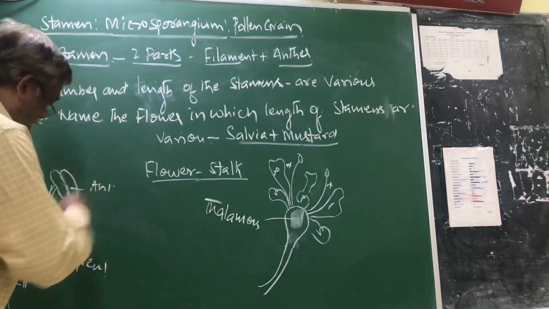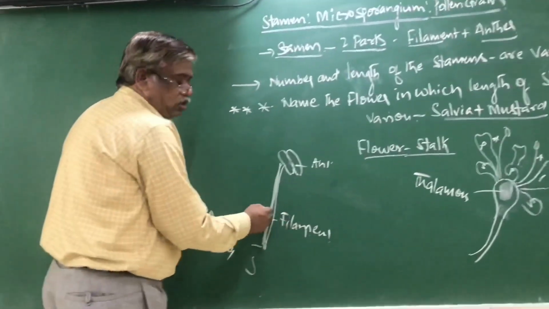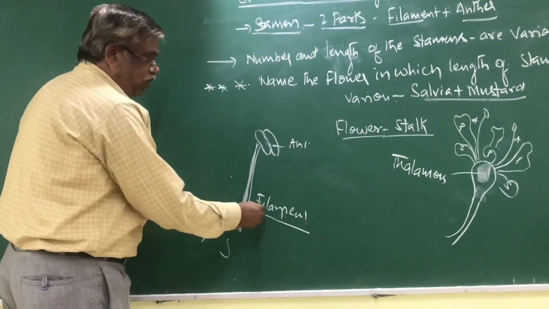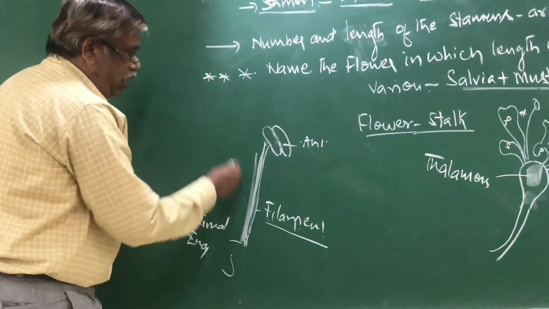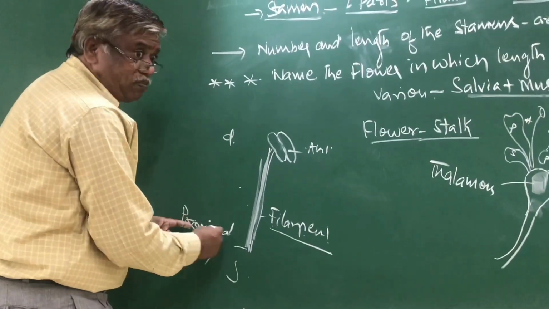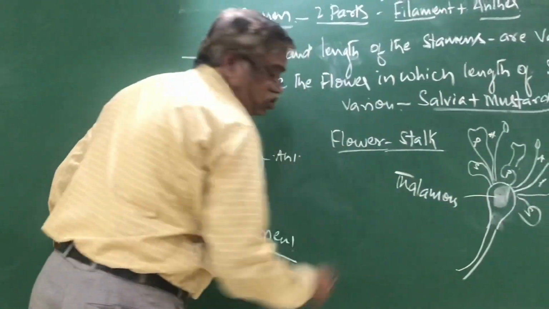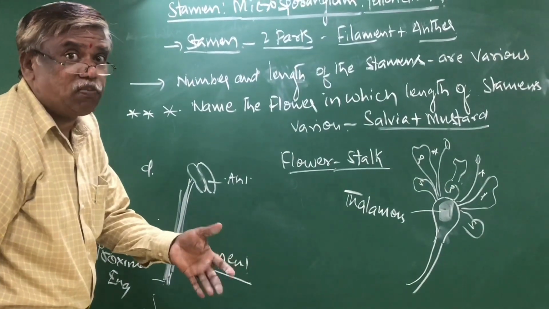Now come to the connection. The stalk of stamen is called filament, and then the anther. The filament has two ends, proximal and distal. The proximal end is attached to the thalamus, or sometimes it is attached to the petals.